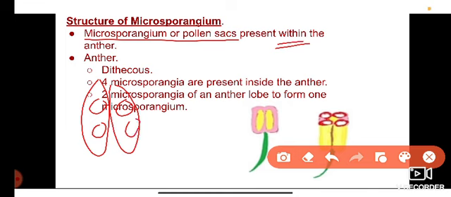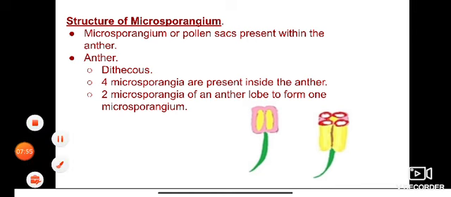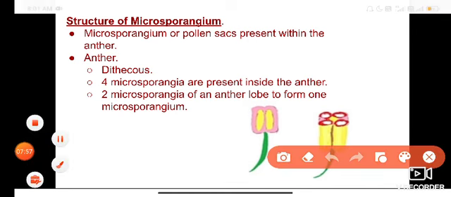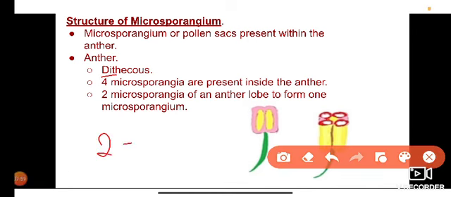The anther is dithecous. Di means two, theca means a pouch-like or sac-like structure. That's why anthers are called dithecous.